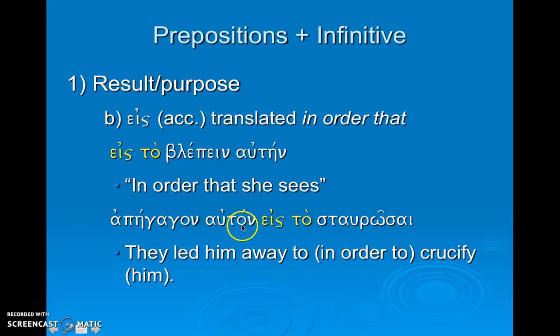So they led away him for the purpose, or in order that they might crucify him. Now here we kind of have it implied, and we'd have to actually look further in the sentence, but just keep an eye out, because that accusative could be the subject of the infinitive, but it also could be functioning as the object of another action in the verb, depending upon what's happening there.